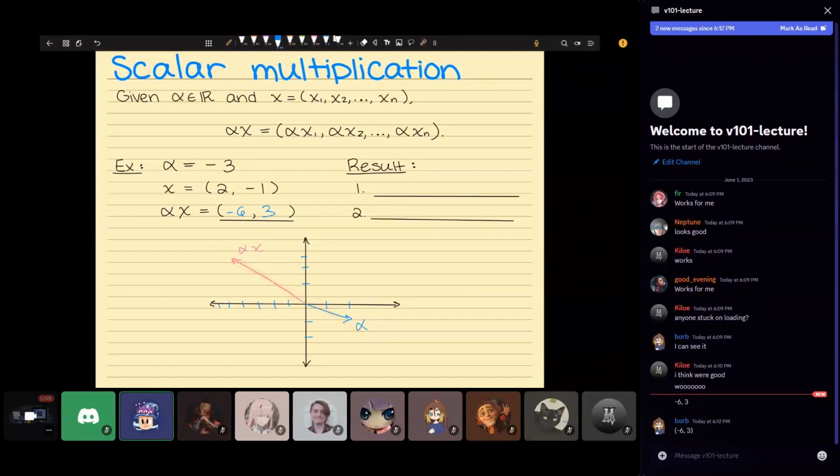And so the result of this is two things. One, we scaled the magnitude. So we started with a vector this long, and we got a vector this long. And then two, we also got a vector in the different direction. Okay, so this is what scalar multiplication does graphically: it scales our arrow, and it can reverse the direction of our arrow.